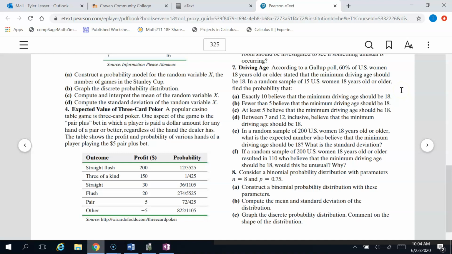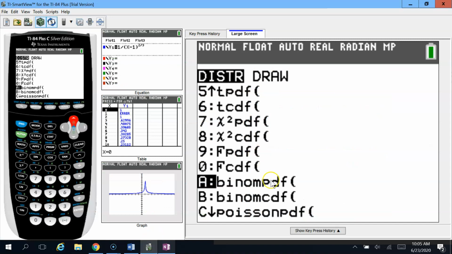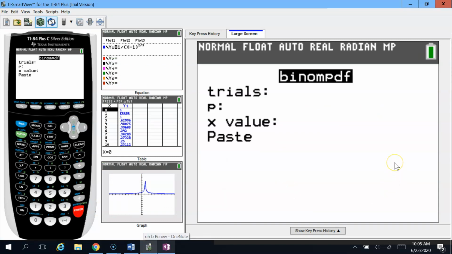So what we have going on here is we're choosing 15 people, and what we want is for 10 of those 15 people to think the minimum driving age should be 18. Because we need an exact amount, going back to the calculator, exact amount is the PDF. So we're going to choose that one. Hopefully you have a menu here. If you do not have a menu, I'll show you what to do next.